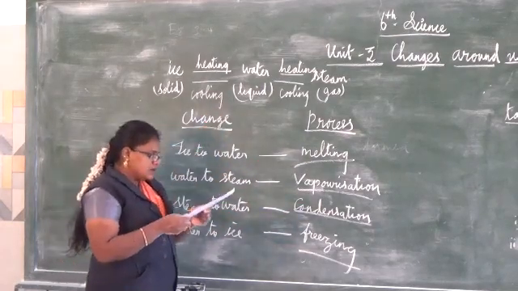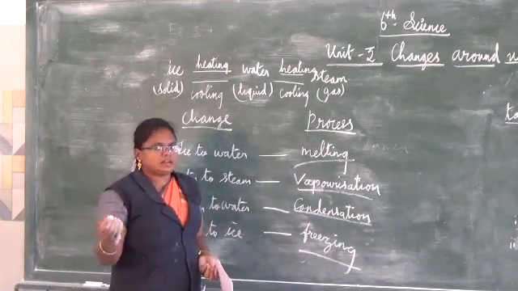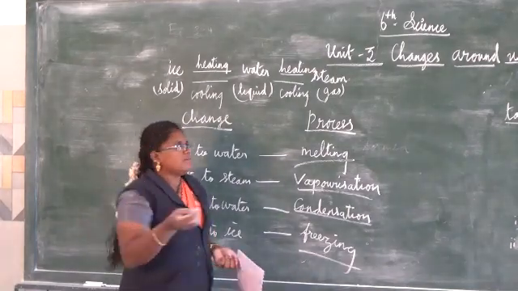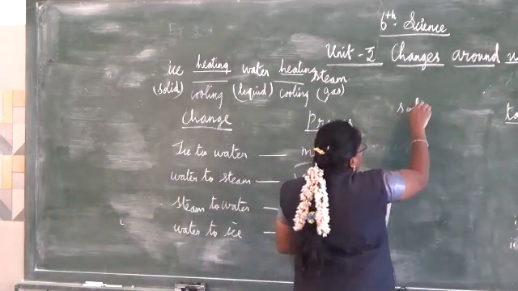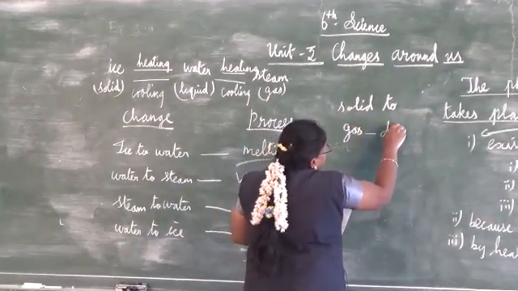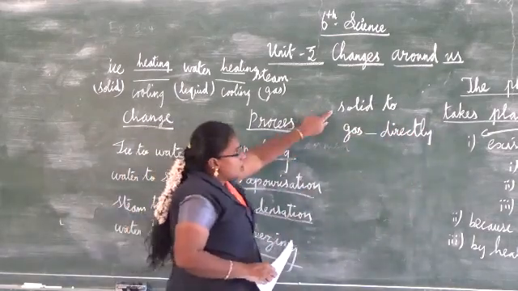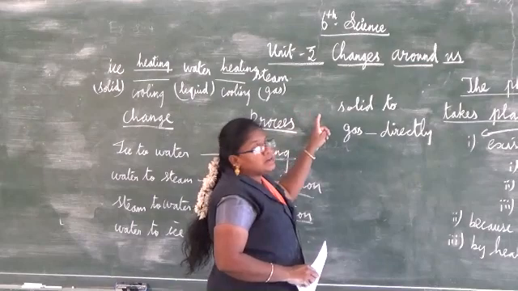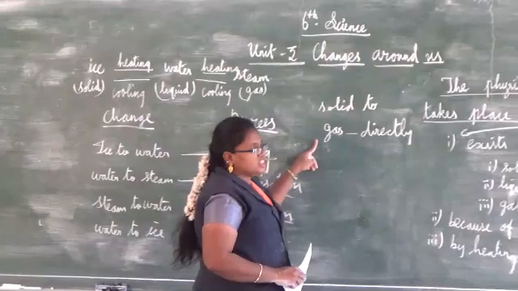Understand, children? Next, one more thing is there: straight away from solid to gaseous state. An example is camphor. When you are burning camphor, for puja we use camphor, no? From solid to gaseous state, directly. Water changes from solid to liquid, and only then to gaseous state. But camphor goes from solid straight away to the gaseous state when you are heating. This process is named sublimation. It does not attain the liquid state, it straightly attains the gaseous state.